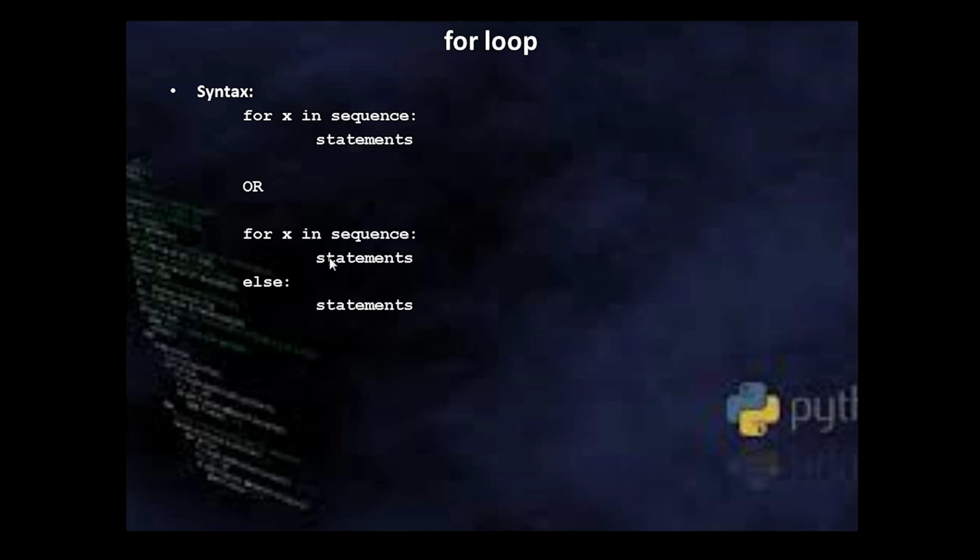And when the sequence is empty, the for loop will stop, and at the end, once only, it will perform the statement in the else part. Note that the statement in the else part will get run only when your for loop is completed naturally. If the for loop terminates prematurely, the else part won't run.